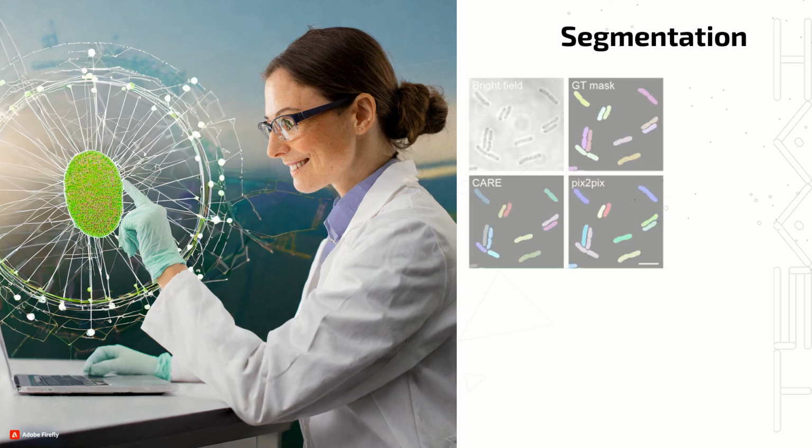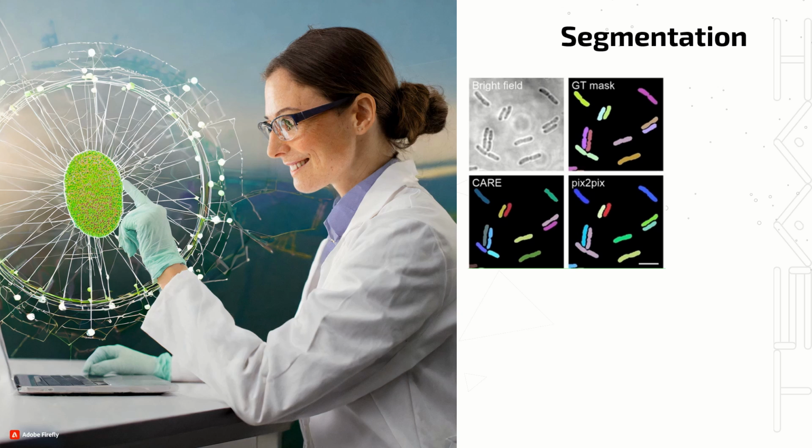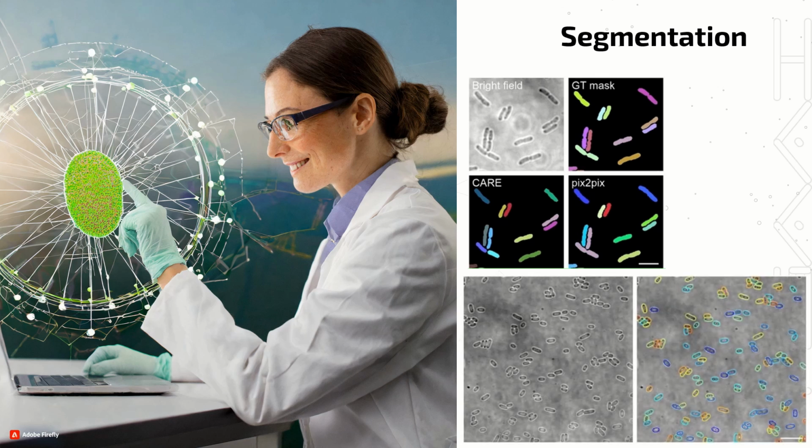In the image, we can see the segmentation of Escherichia coli bright field images using the models CARE and Pix2Pix. Results of segmentation can also be used for dynamically tracking individual cells in a video feed to observe their behavior, like in this still frame of Escherichia coli cells, where they are being segmented using StarDist and tracked using TrackMate.